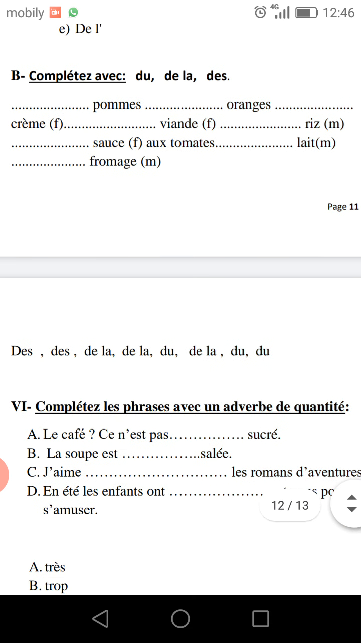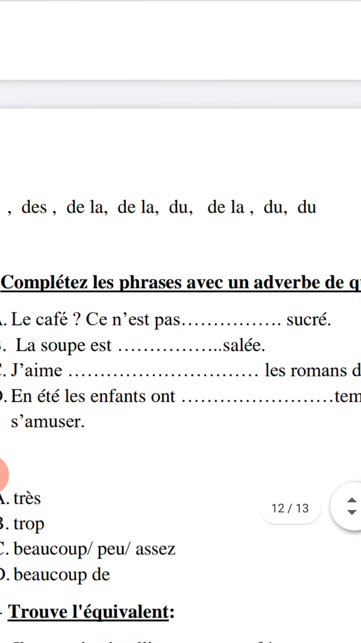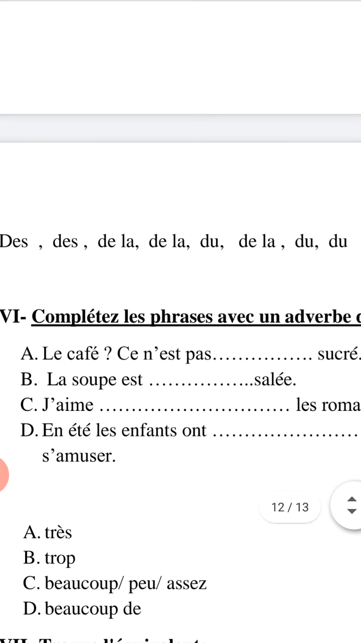You can check now the answers. For number one, for A, I mean, it will be très. Why très? Because le café ce n'est pas is not very sugary. We can say très. We can say trop also. Ce n'est pas trop sucré. So you can write très, you can write trop. You can write peu also or assez. It's not quite sugary. Is not very sugary. Is not too sugary. For the second one, B, la soupe est salée. We can say trop.